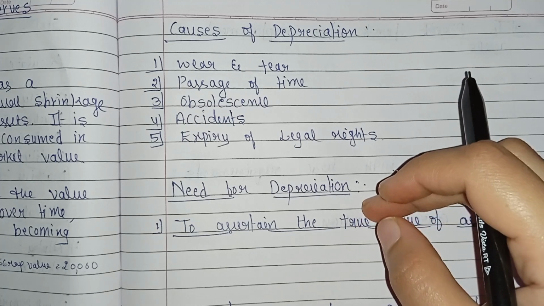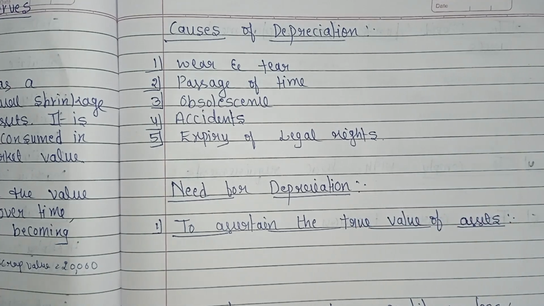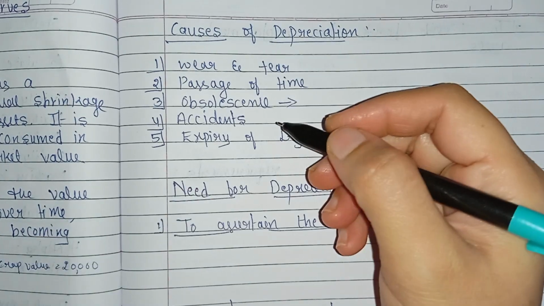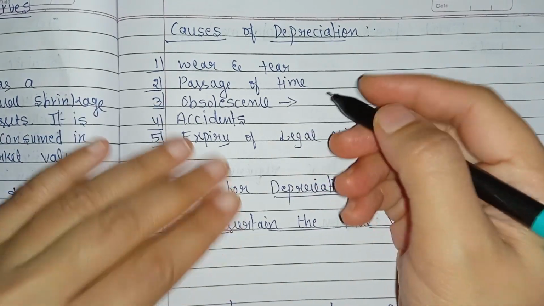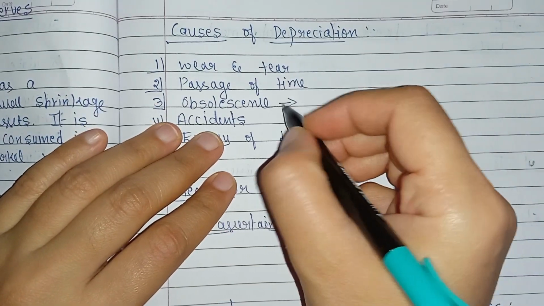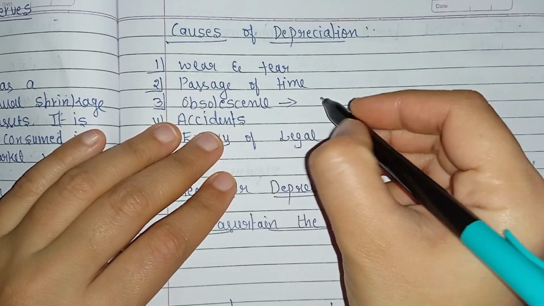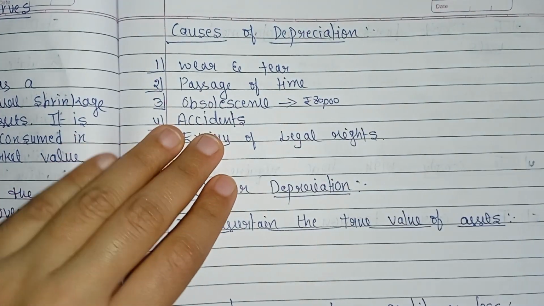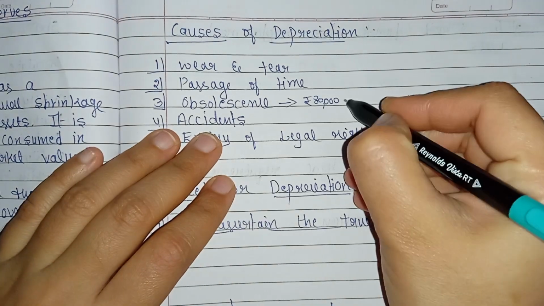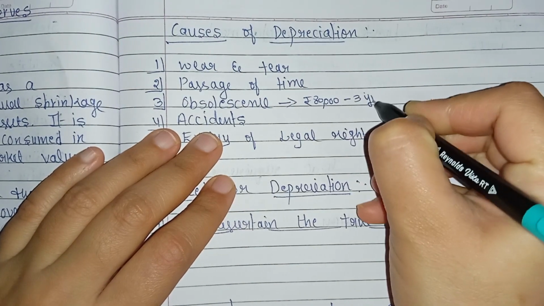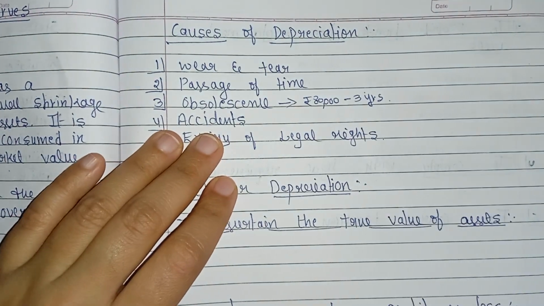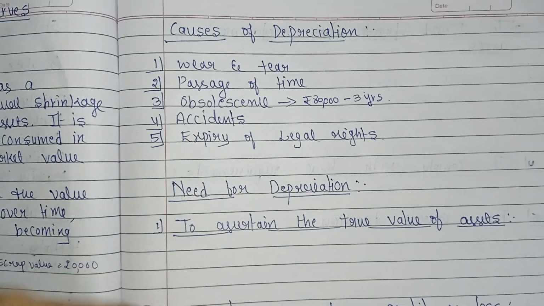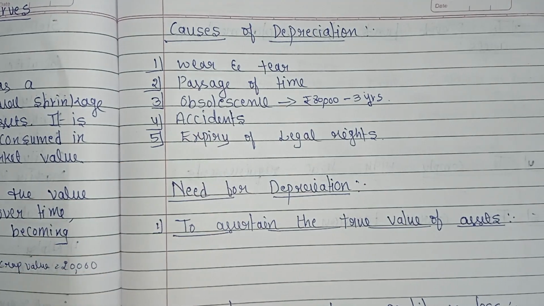It means, for example, a company buys a computer. The cost of the computer is rupees 80,000. Clear? After 3 years, a new model with faster speed and better features comes out.